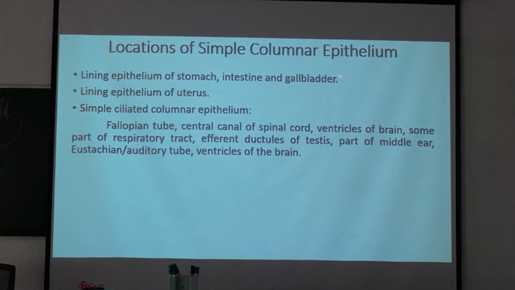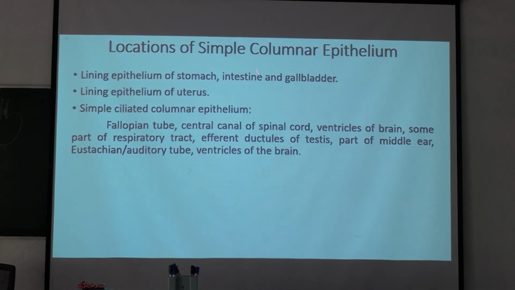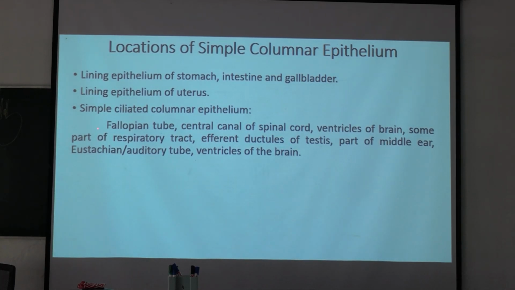So what are the locations of simple columnar epithelium? Lining epithelium of stomach, intestine, gallbladder, and lining epithelium of uterus. Simple ciliated columnar epithelium is seen in the fallopian tube, central canal of spinal cord, ventricles of the brain, some part of respiratory tract, efferent ducts of testes, part of middle ear, eustachian or auditory tube. All these are locations of simple ciliated columnar epithelium.